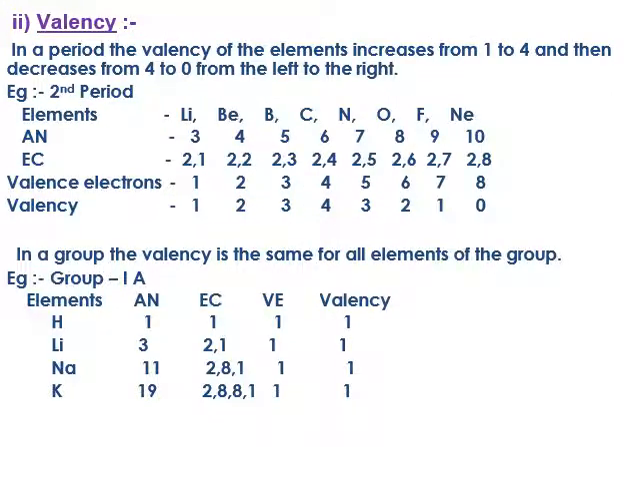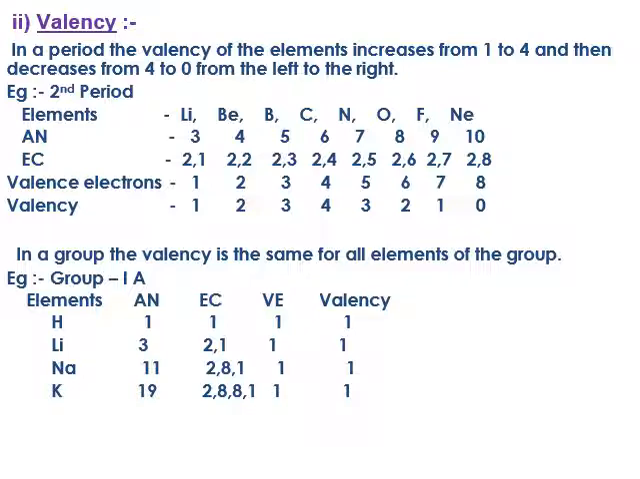Valency. In a period, the valency of elements increases from 1 to 4 and then decreases from 4 to 0, from left to right. So in the second period, we can see lithium, beryllium, boron, carbon, nitrogen, oxygen, fluorine, neon. Atomic numbers are 3, 4, 5, 6, 7, 8, 9, 10. Electronic configurations are 2 1, 2 2, 2 3, 2 4, likewise up to 2 8. Valence electrons: lithium 1, beryllium 2, boron 3, carbon 4, nitrogen 5, oxygen 6, fluorine 7 and neon 8.